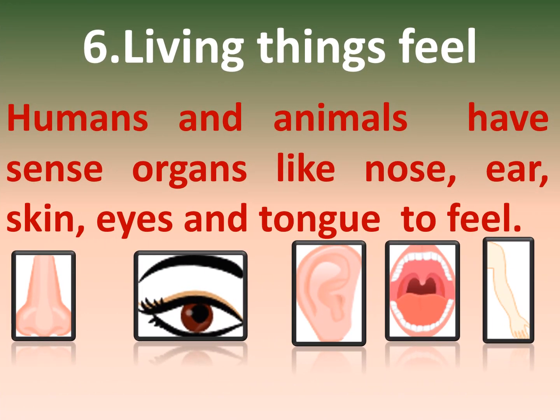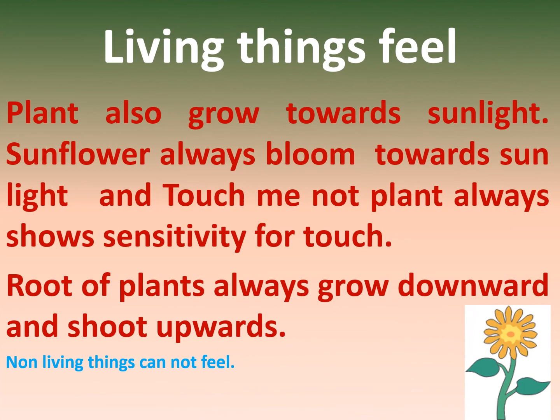Next characteristic of living things is that living things feel. Humans and animals have sense organs like nose, ears, skin, eyes and tongue to feel. Plants also grow towards sunlight. Sunflower always blooms towards sunlight and touch-me-not plant always shows sensitivity to touch. Roots of plants always grow downward and shoots upwards. But non-living things cannot feel.